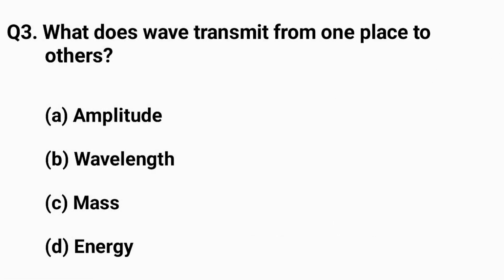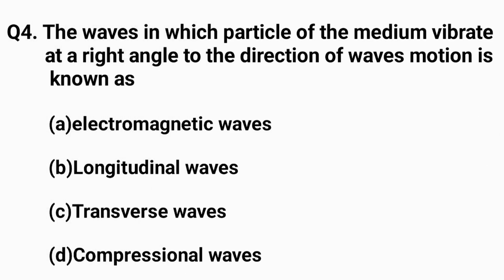Question number 3. What does wave transmit from one place to another? The right answer is option D, energy. Question number 4. The wave in which particle of the medium vibrate at a right angle to the direction of wave motion is known as. The right answer is option C, transverse waves.